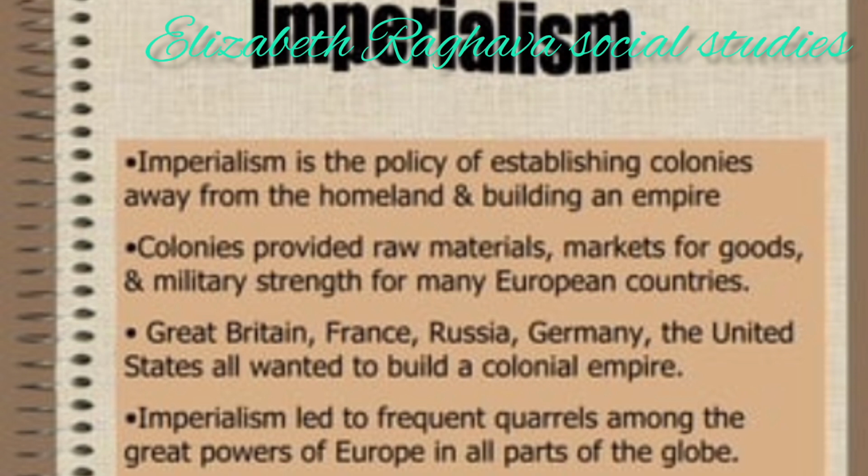So the Triple Alliance led by Germany and the Triple Entente led by France. European powers were jealous and suspicious of one another. Instead of real peace, these alliances created an atmosphere of fear and an armed peace in Europe. The formation of the Triple Entente and the Triple Alliance created fear among the people of the European countries. So this is a third factor.